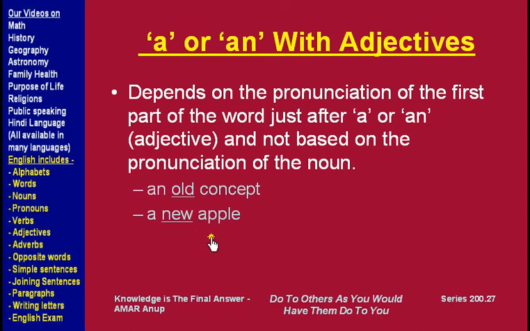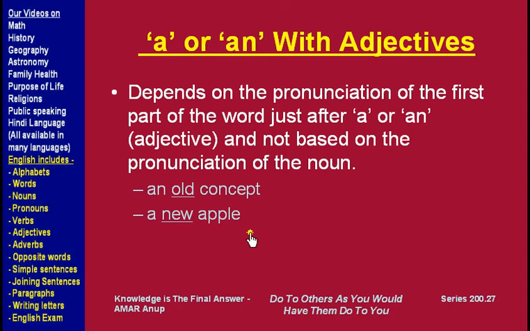The next example makes it even more clear. Apple. Now apple's pronunciation starts with a, and if there was no new, we would say an apple. But new is an adjective, and the pronunciation of this adjective does not start with a vowel. The pronunciation starts with n, new. It's a consonant. So we say a new apple.